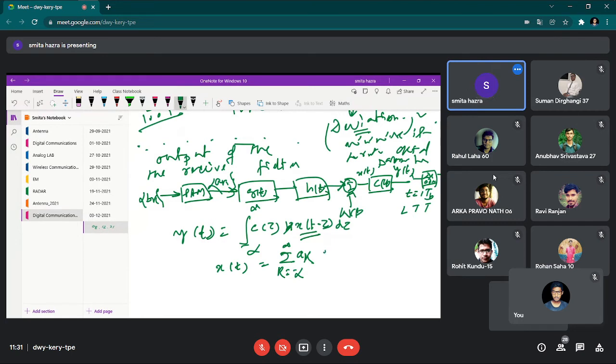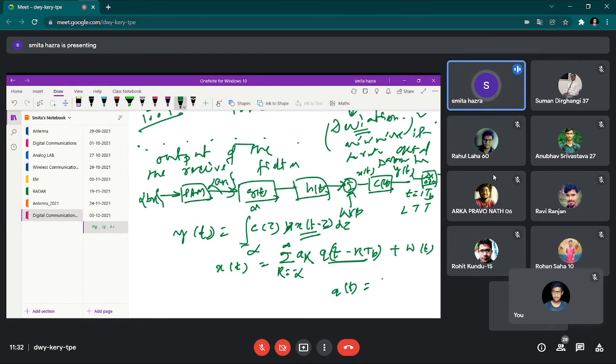For this, let us write q of t minus kT_b. We write these forms for LTI systems, plus w(t). What is your q(t)? q(t) is the convolution of g(t) and h(t).